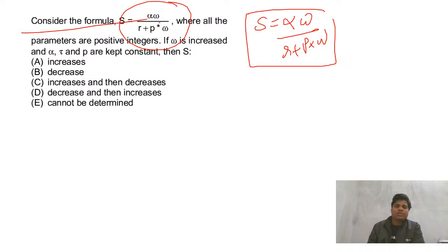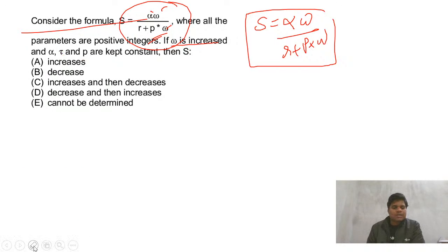If omega is increased, and alpha and t are kept constant, and all other parameters are kept constant, then you need to find whether S increases, decreases, and so on.